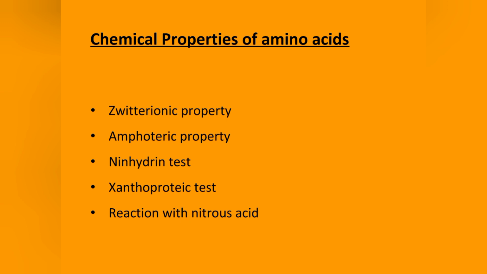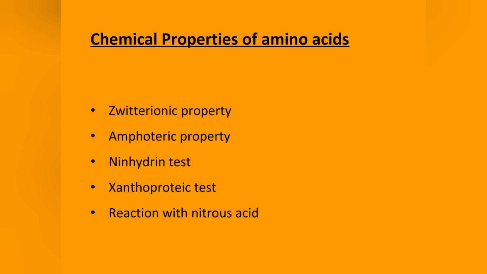Xanthoproteic test. The xanthoproteic test is performed for the detection of aromatic amino acids. They are tyrosine, tryptophan, and phenylalanine in a protein solution. The nitration of benzenoid radicals present in the amino acid chain occurs due to reaction with nitric acid, giving the solution a yellow coloration. Reaction with nitrous acid. Nitrous acid reacts with the amino group to liberate nitrogen and form the corresponding hydroxyl.